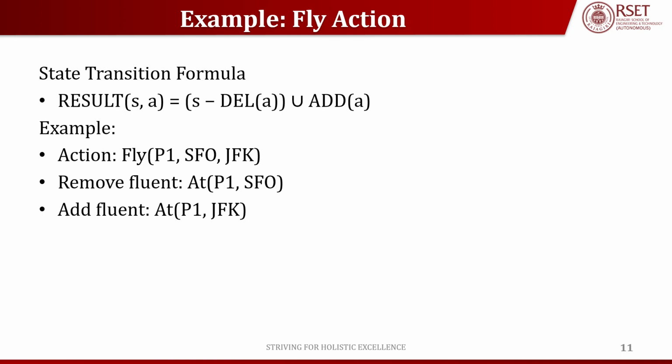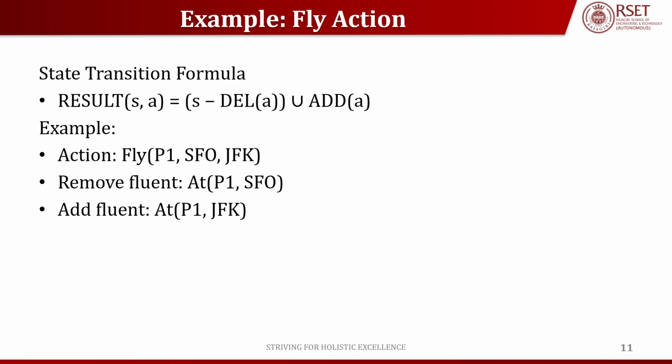So now let's explain this with the help of an example, the fly action. That is the state transition formula: Result(S, A) = (S − Del(A)) ∪ Add(A). Del is the delete operation and Add is the addition operation. S is your state.